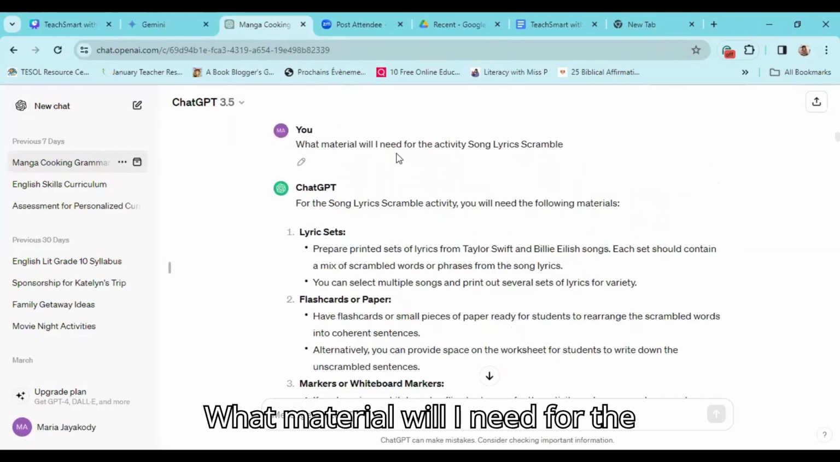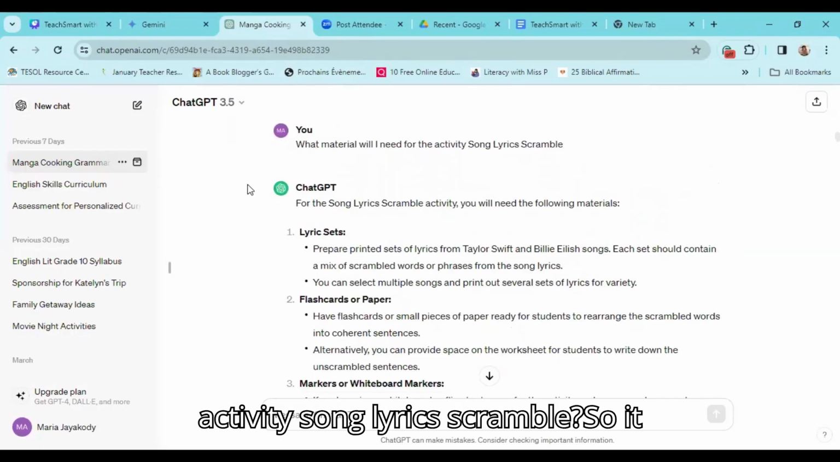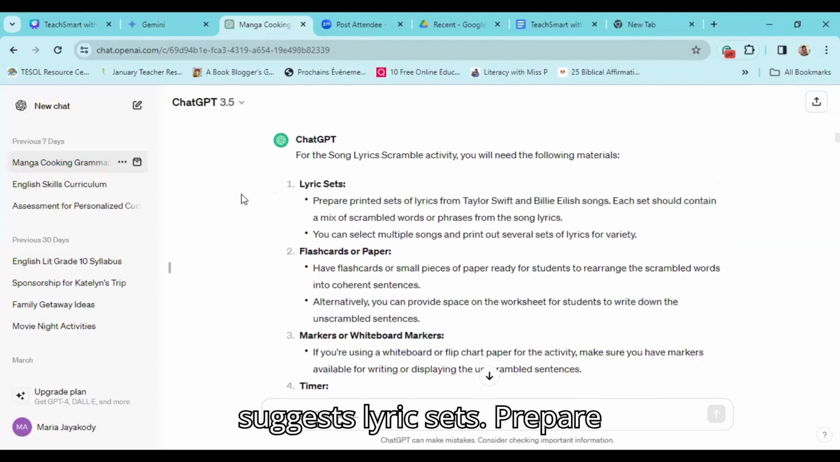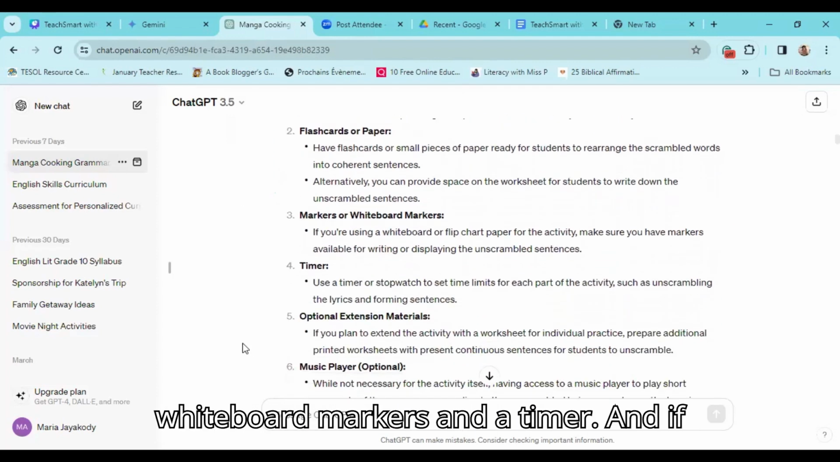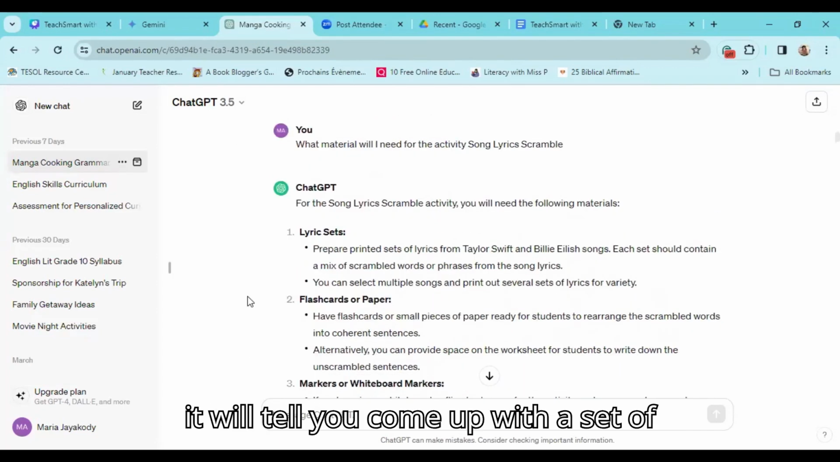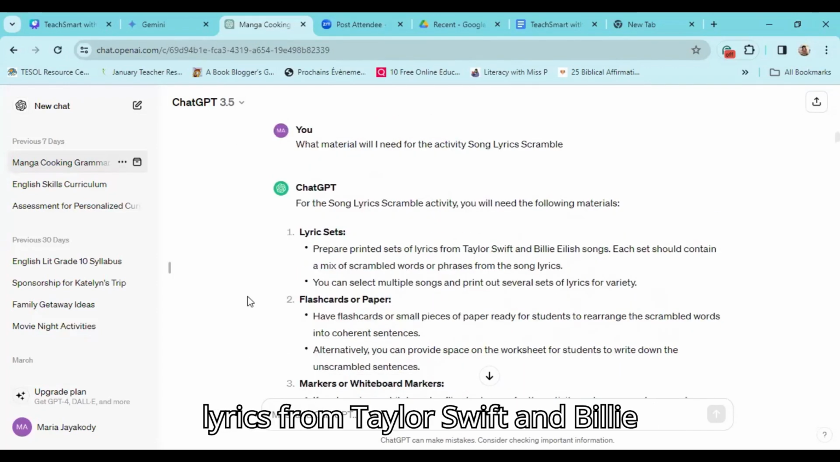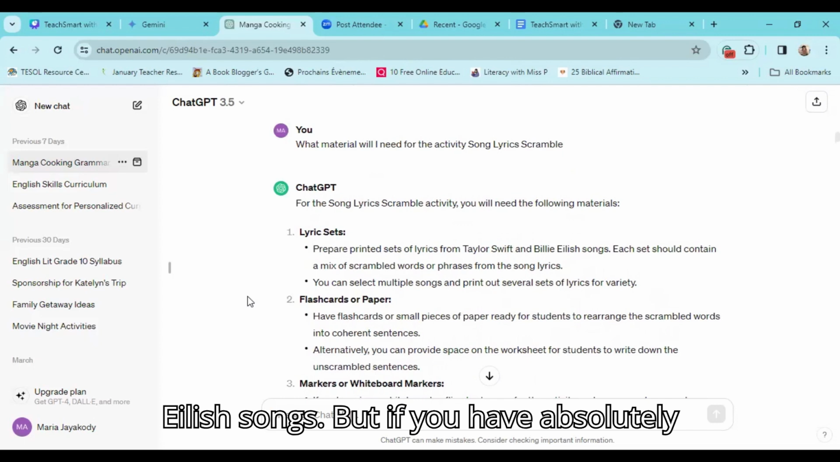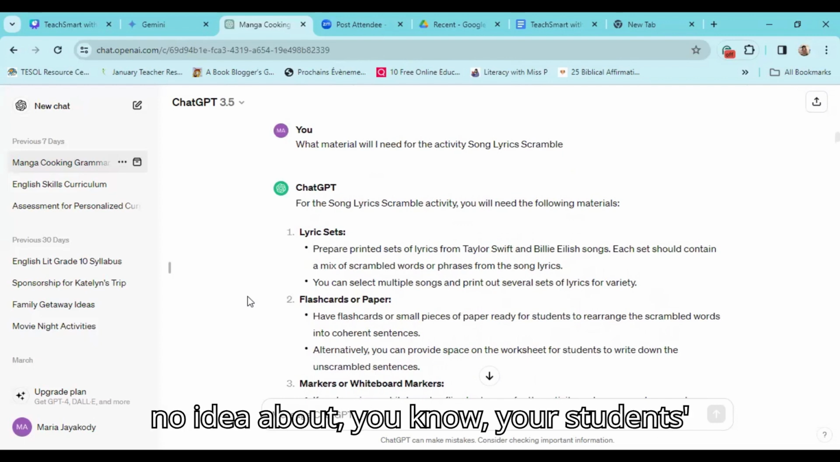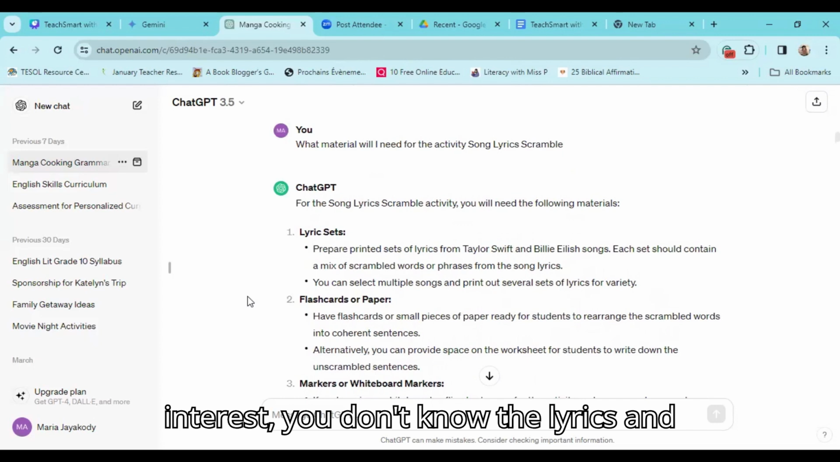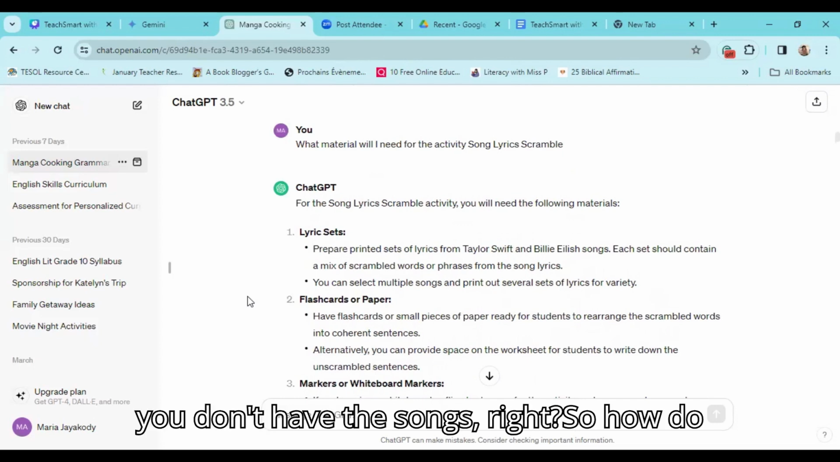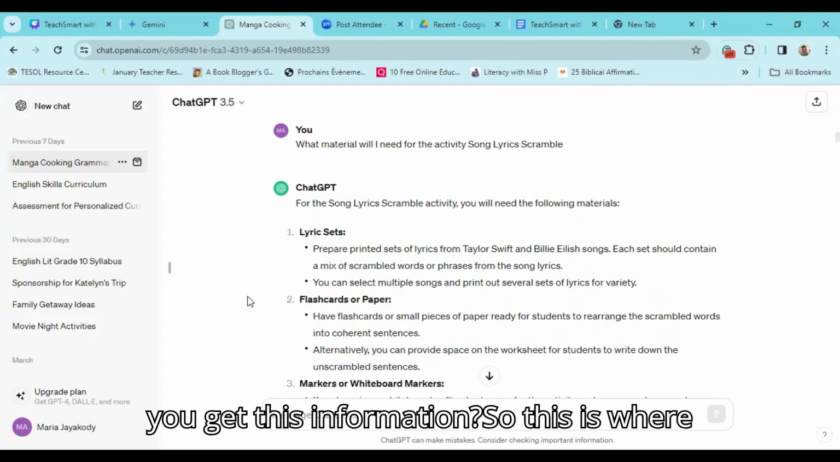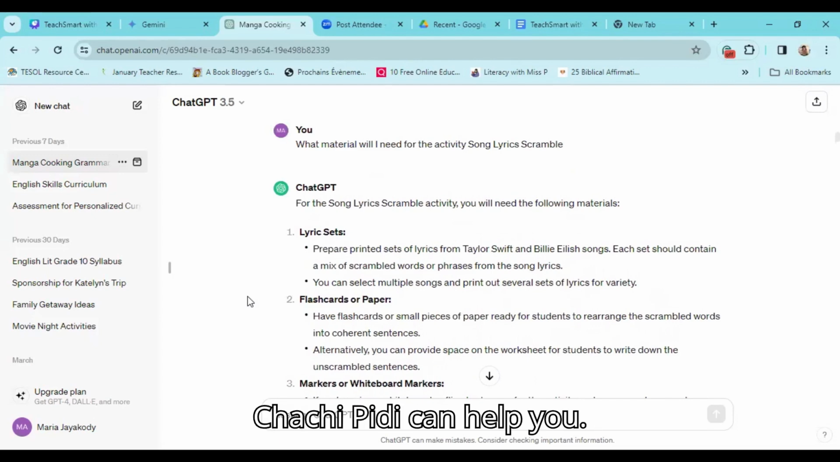What material will I need for the activity song lyric scramble? So it suggests lyric sets, prepare printed sets of lyrics, and it will tell you to come up with a set of lyrics from Taylor Swift and Billie Eilish songs. But if you have absolutely no idea about your students' interests, you don't know the lyrics and you don't have the songs, right? So how do you get this information? This is where ChatGPT can help you.